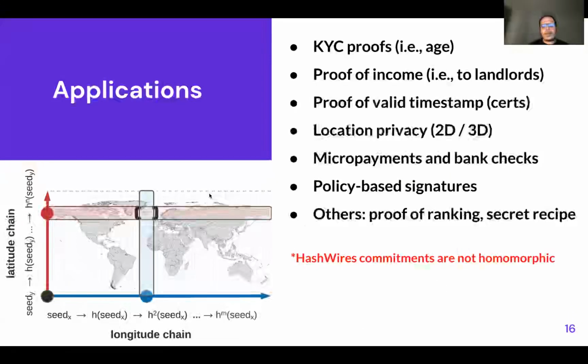I will go back to the applications, which is one of the most interesting things about HashWires. And what we have here is you can use HashWires for KYC proofs. In our particular case, we had AIDS, but in practice, it can be any numeric KYC information. Something which is also interesting is the proof of income. Imagine that we might go to landlords. This was very important when we did some survey on the use of HashWires. And the landlords will require evidence of your salary or evidence of your income. Imagine that now people who don't want to reveal everything, they just want to prove that they meet the threshold. And this is enough actually to convince them.